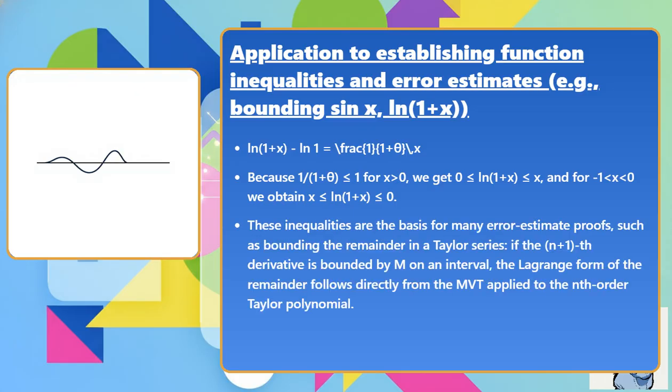These inequalities are the basis for many error estimate proofs, such as bounding the remainder in a Taylor series. If the (n+1)th derivative is bounded by M on an interval, the Lagrange form of the remainder follows directly from the MVT applied to the nth order Taylor polynomial.